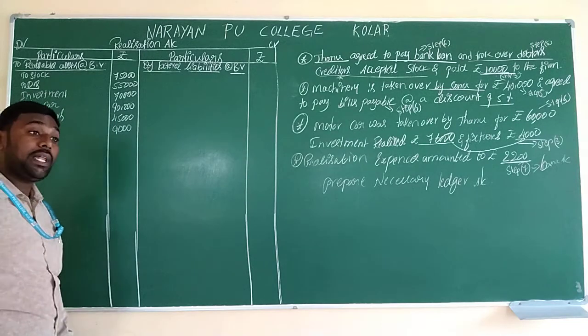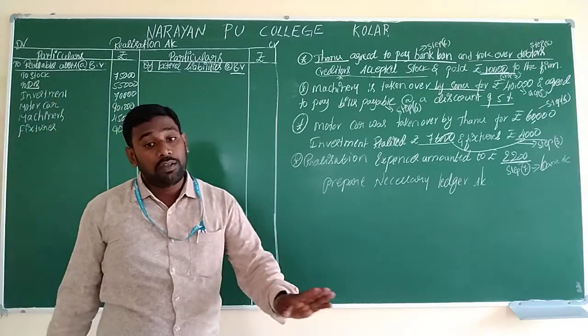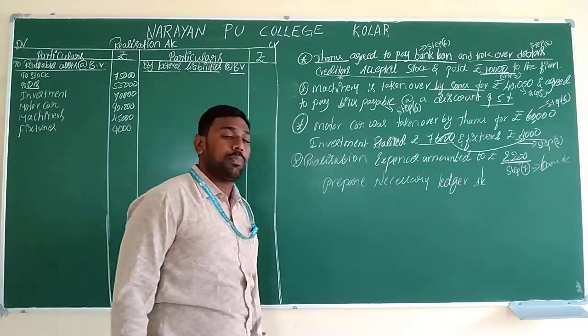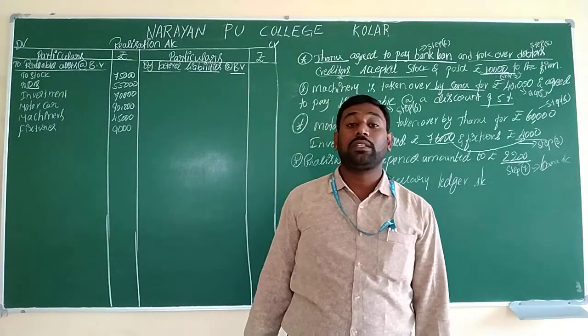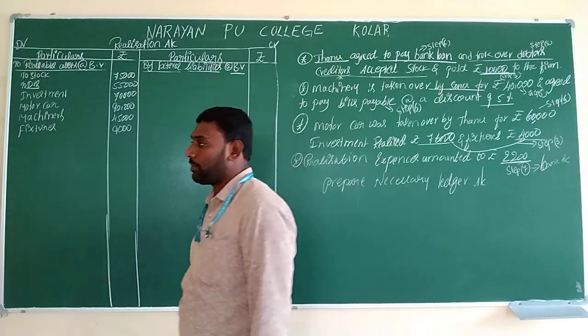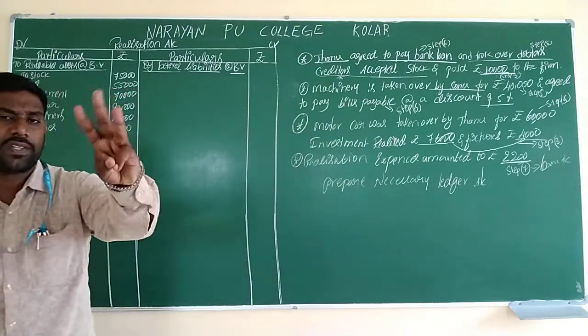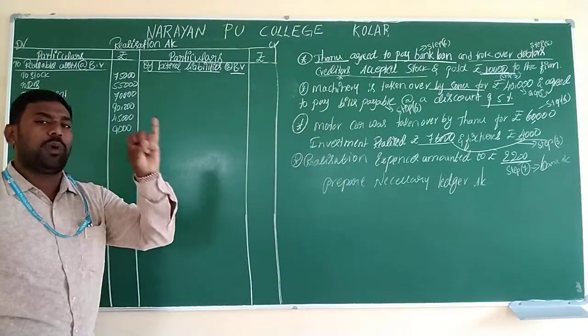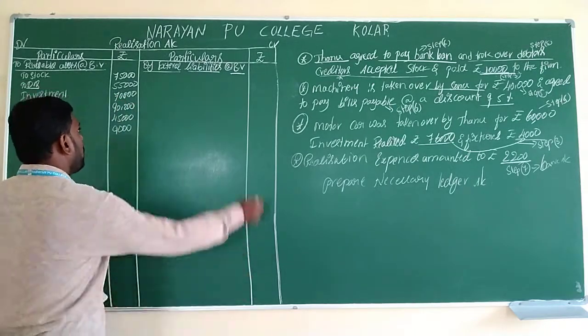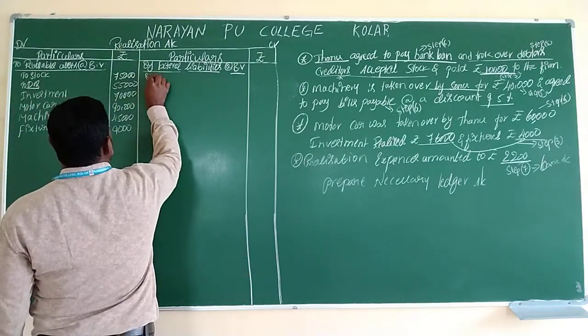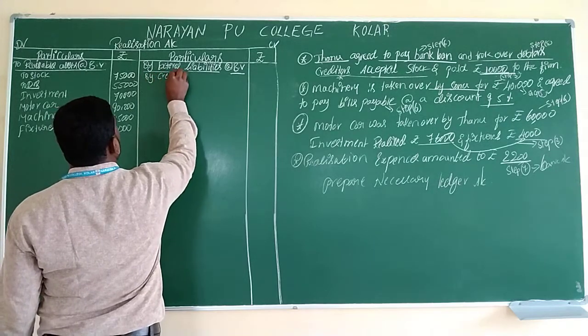See here, how many liabilities do we have? Already we have classified them in the previous balance sheet under the liability side. Under step number 2, 3 transactions we have to classify: one is creditors, one is bills payable, number 3 is bank loan. Those we have to write here. By creditors,